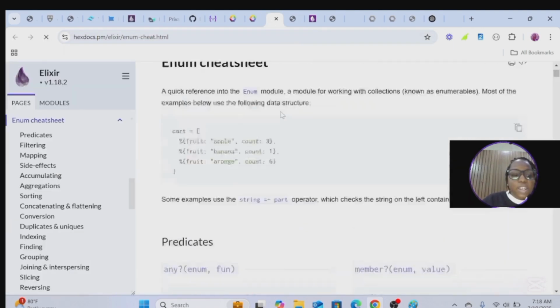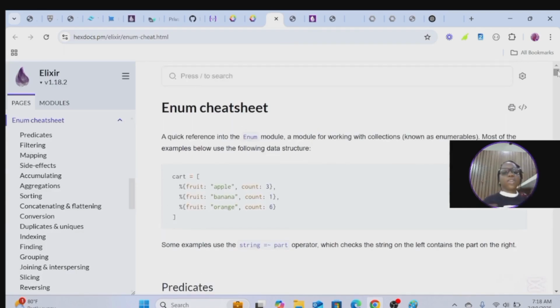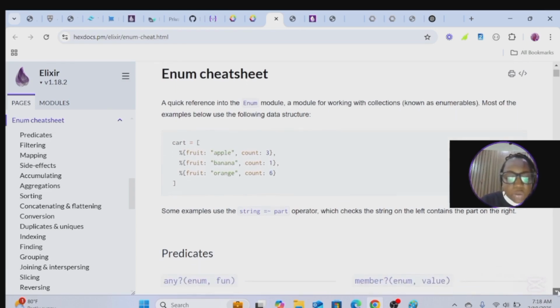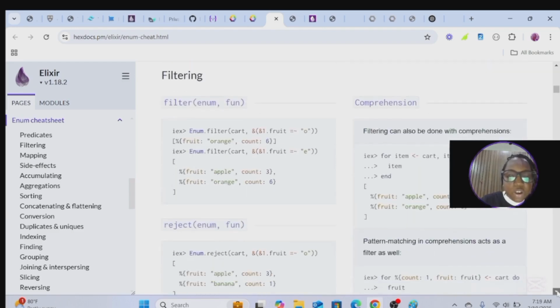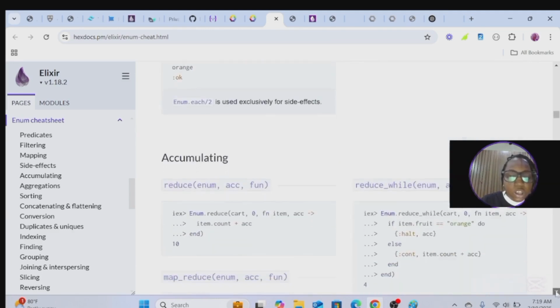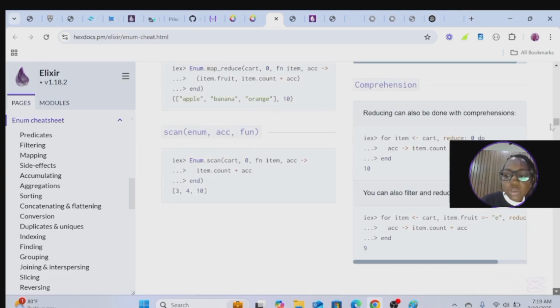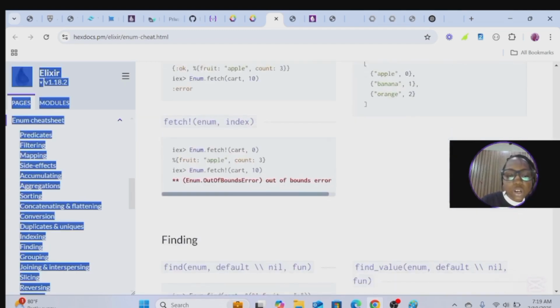I didn't even know there's an Enum cheat sheet. So you see, the more you study something, the better you become at it. If you're working with an enum and you don't know how to use it, this is a cheat sheet of the various types of Enum functions, and it's so cool. You can see how to use them and the kind of values you get from them, how to concatenate,